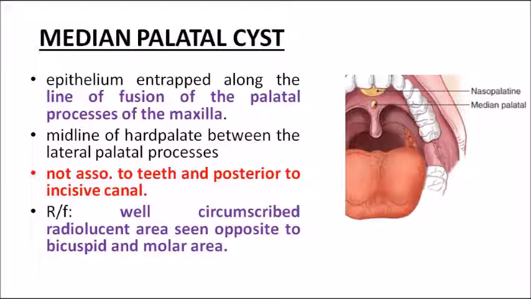Okay, and radiographically, how does it appear? It appears as a well circumscribed lesion. It is intrabony, so you can see a radiolucent area in the radiograph. Clear? And it is mostly seen opposite to the premolar area, the bicuspid and the molar area. So in that image, I hope the location is very clear.